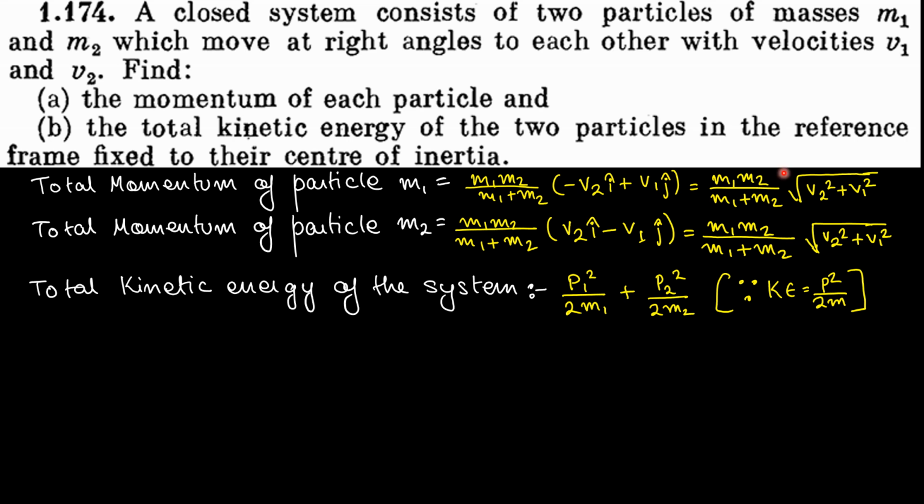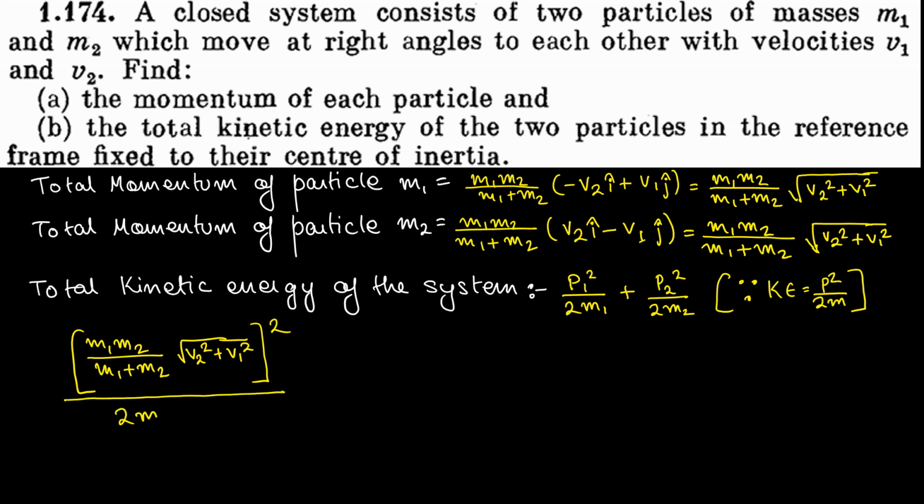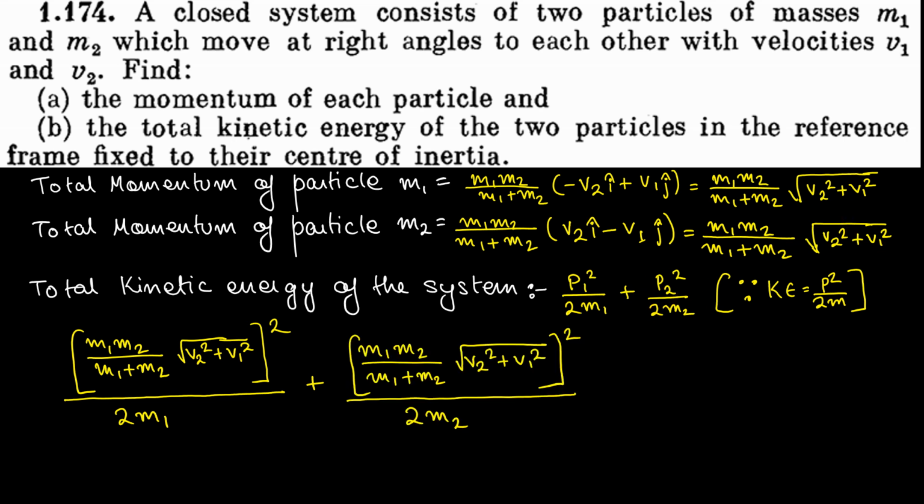Now what is p1 square? This whole value whole square is nothing but p1 square, divided by 2m1. Similarly, p2 square divided by 2m2, isn't it? This is the total kinetic energy of the system from the frame of reference of center of mass.